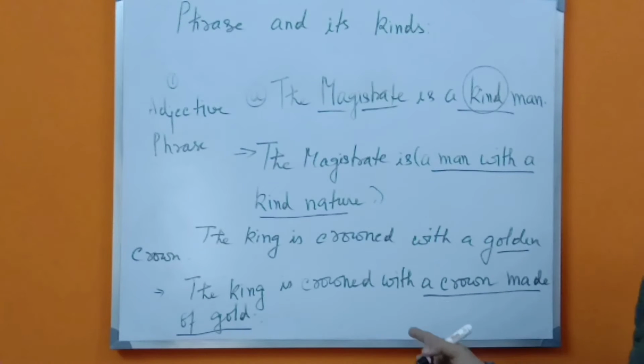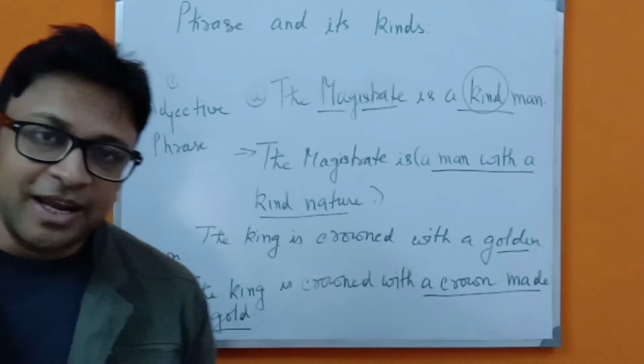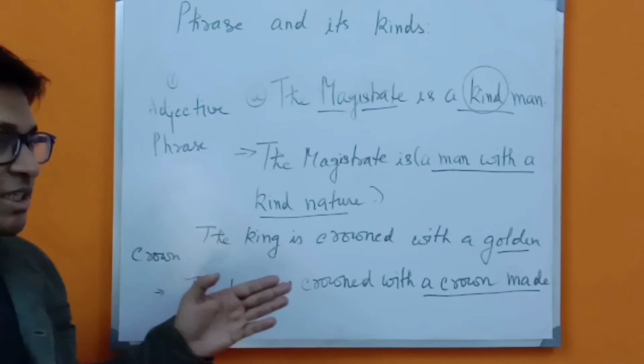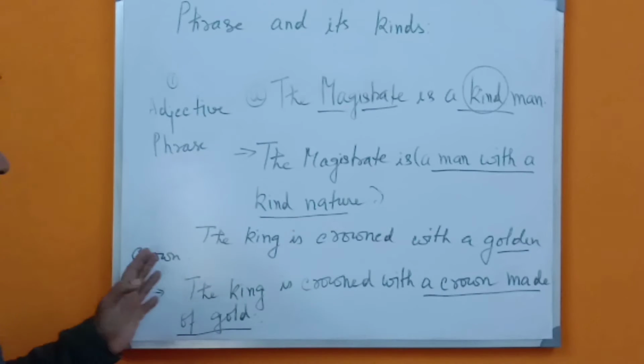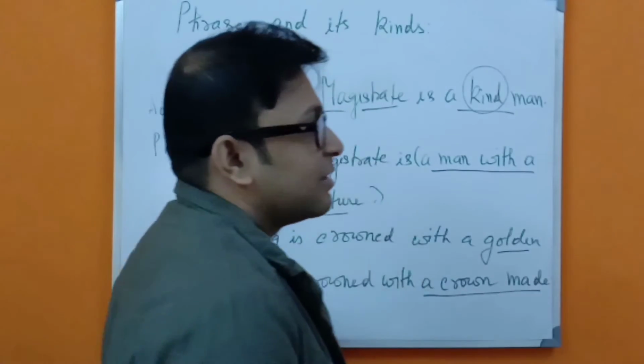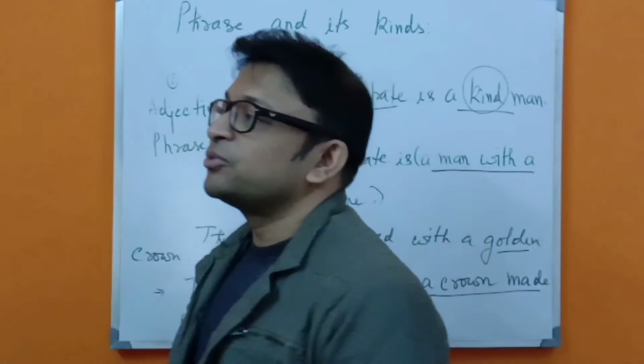These are the basic changes which you have to remember, because they will give you questions like this: change the italicized word into an adjective phrase. So whenever such questions come, be very careful and write them accordingly. Suppose the girl is wearing a silken dress. So now what you have to do?